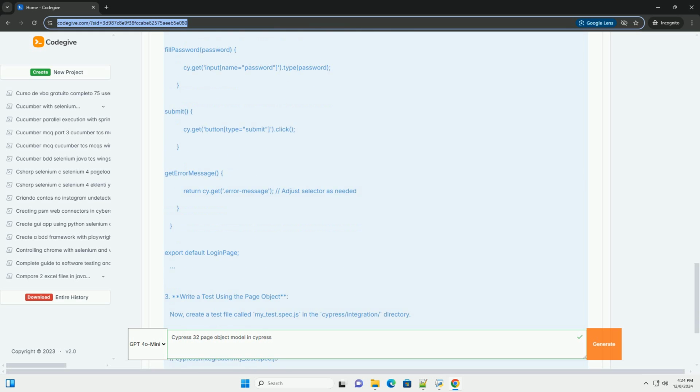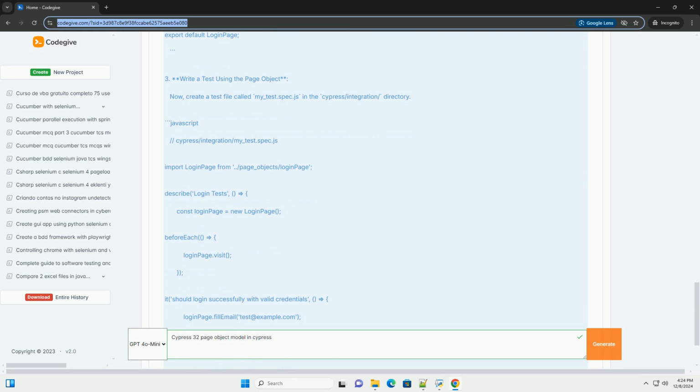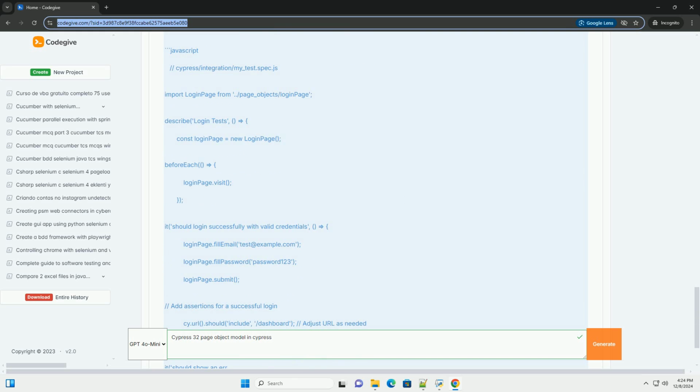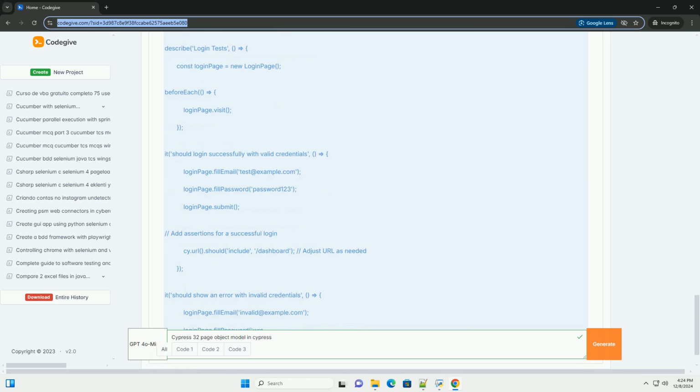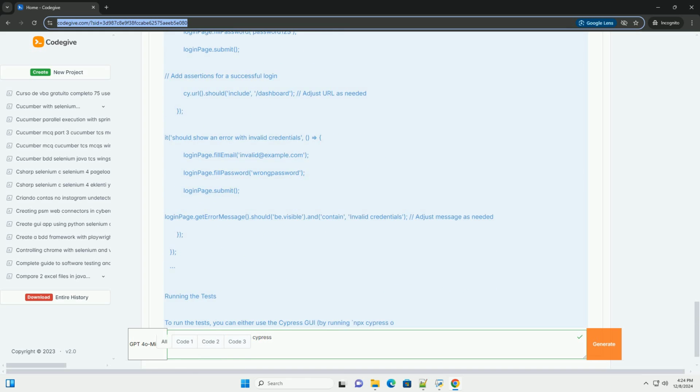What is Cypress? Cypress is a modern end-to-end testing framework that is designed for web applications. It allows you to write tests in JavaScript and provides a rich API to interact with your web application.